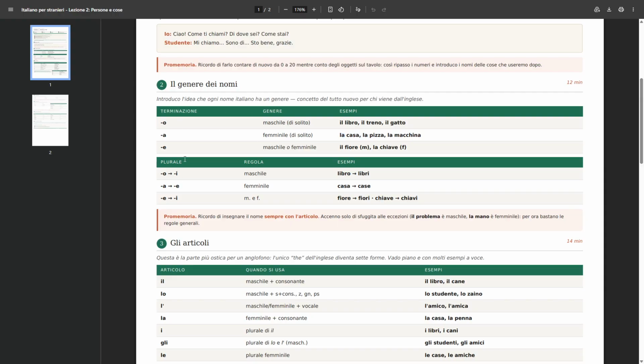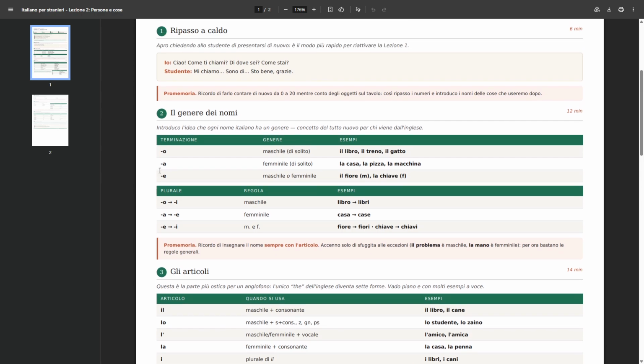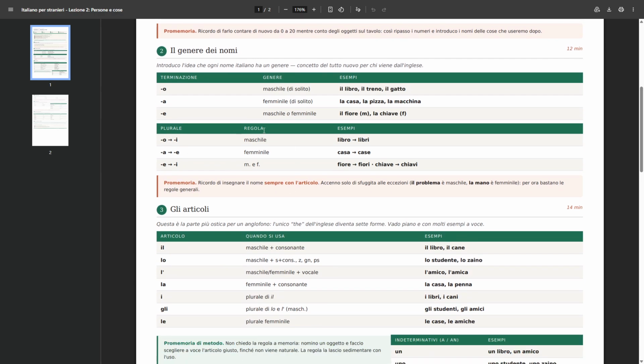We have then the plural. So we have seen the singular versions of nouns and their termination, terminazione in Italian. Then we have the plural, plurale. So the rule, let's say, even though it's not actually a rule, but in the majority of cases, this is what happens.